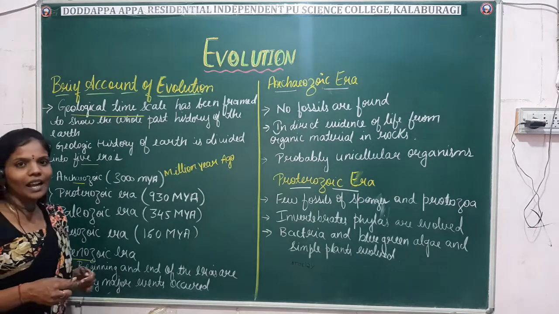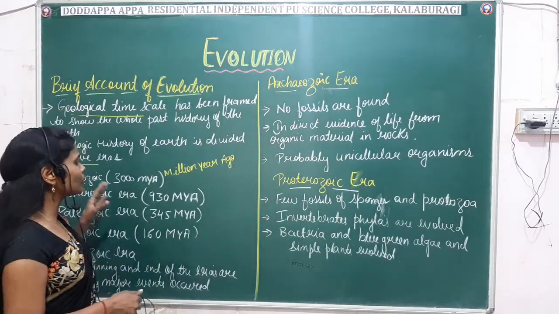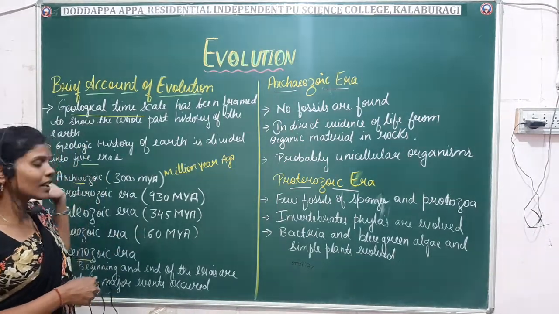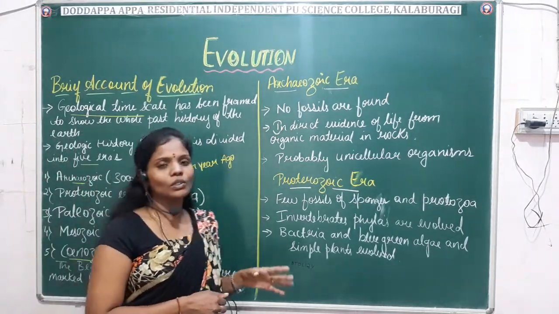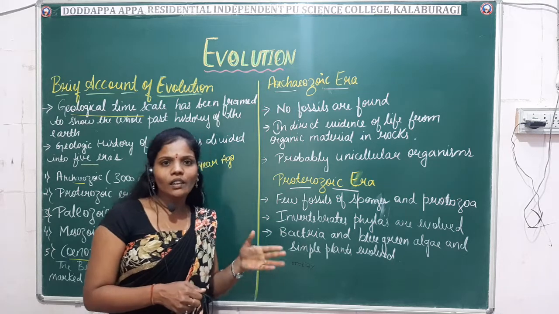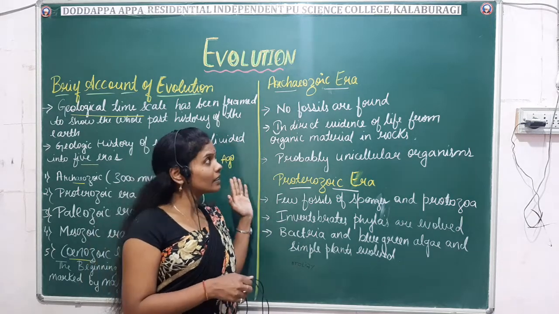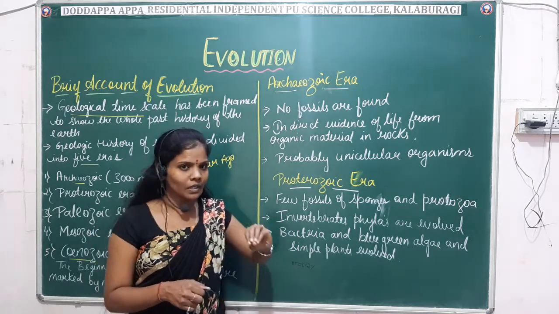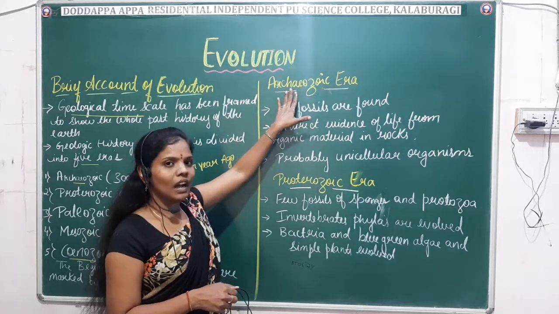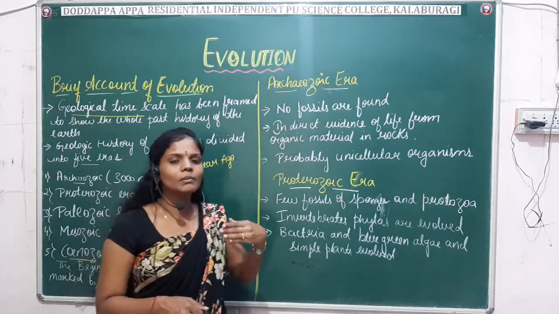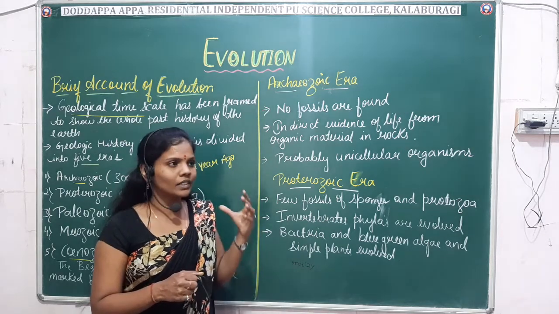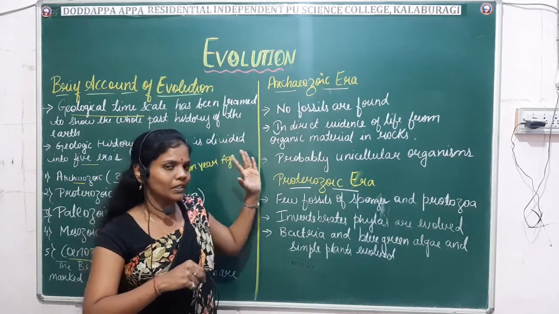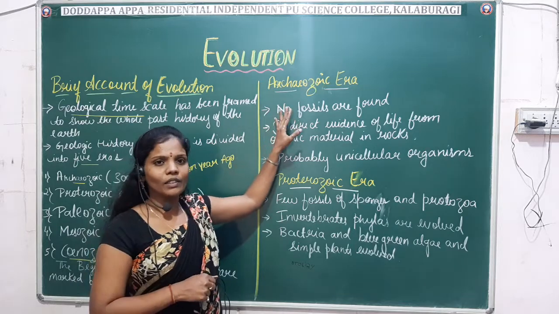So first comes the Archaeozoic era, one of the oldest eras, which occurred about 3000 million years ago. What was the condition during this era? As the earth had just started, the temperature was very high. Archaeo means the organisms had the most tolerable capacity, they could tolerate temperature. So we don't find any fossil records.